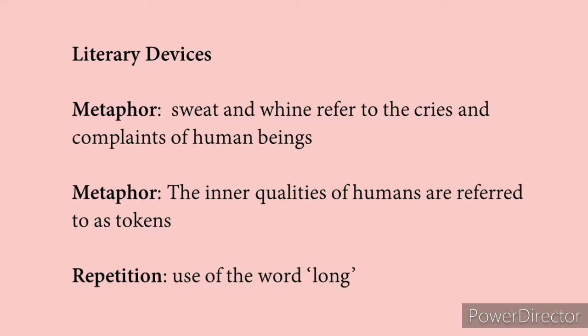The other important literary device is free verse. So the poet has used no meter or rhyme in his poetry. The poetic effect is created through the free flowing rhythm of lines, and the words are so repeated and stressed that they create essential poetic effect. For example, in the lines, they do not sweat and whine about their condition, they do not lie awake in the dark and weep for their sins.